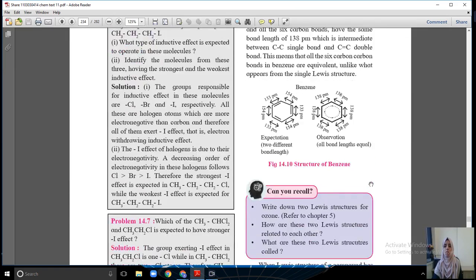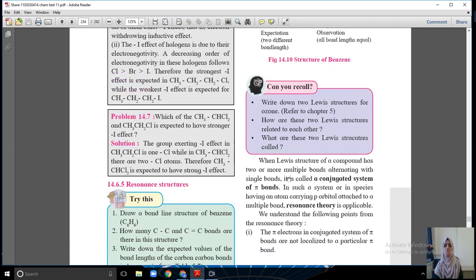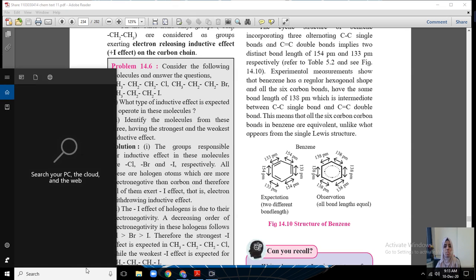Now we are going to start the resonance effect. The next electronic effect is resonance effect. Okay, resonance structures. So first we'll understand the structure of benzene ring. Here you can see the benzene ring. What is the structure of benzene ring?